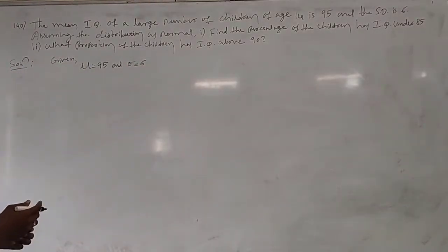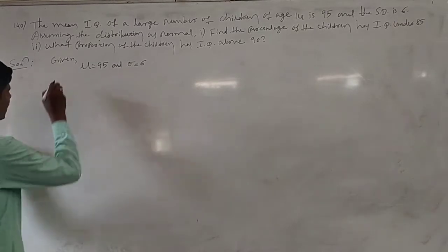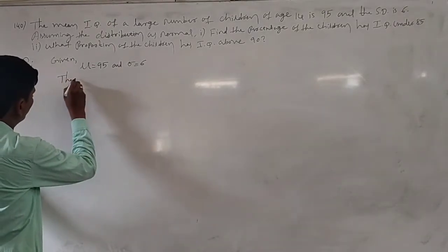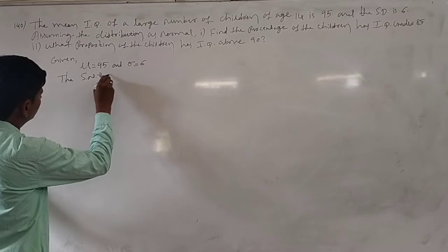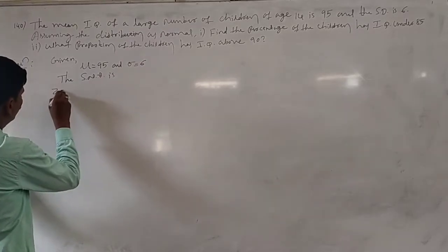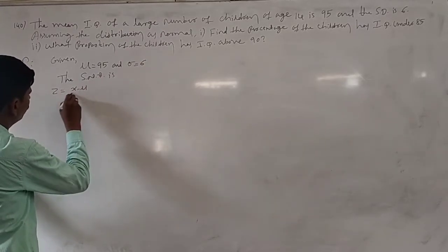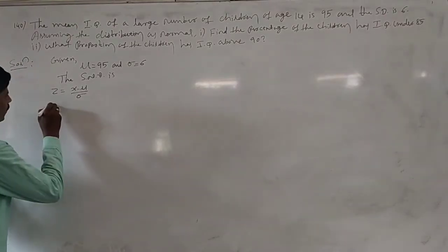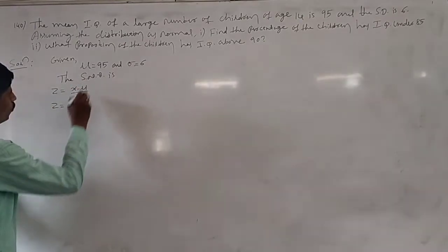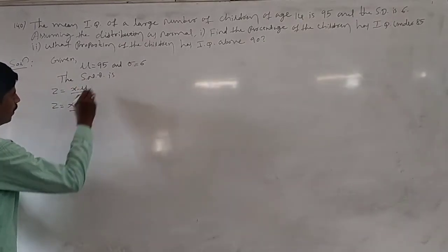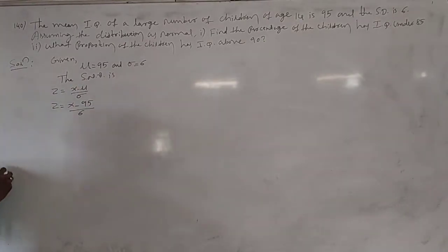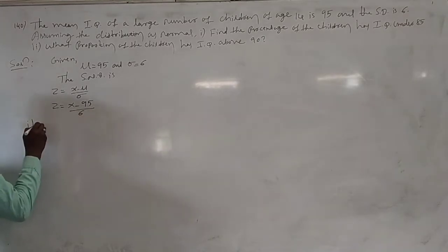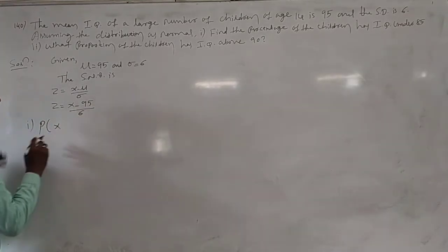Assuming the distribution as normal, the next step is the SNV: z equal to x minus mu by sigma. Substitute the values: z equal to x minus mu, where the mu value is 95, divided by sigma, which is 6. Next we have to find the percentage of the children who have IQ under 85. Here first, you have to find the probability of x is less than 85.